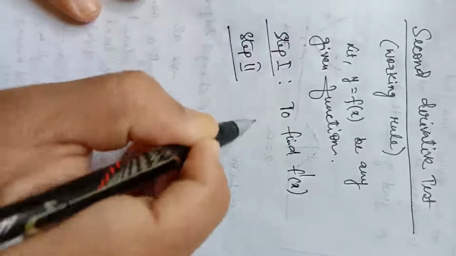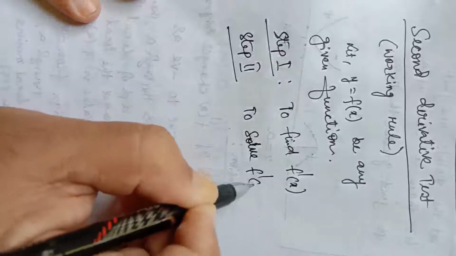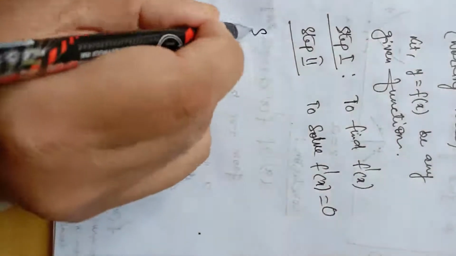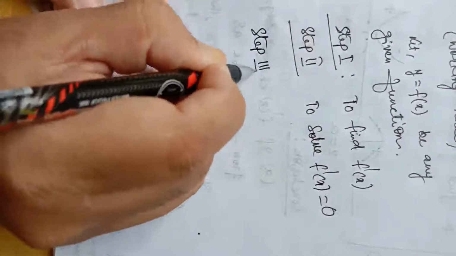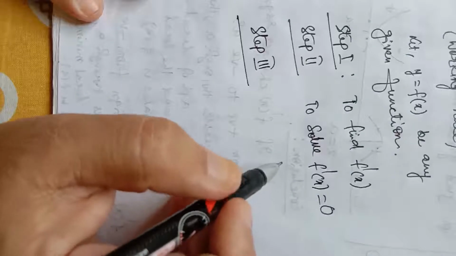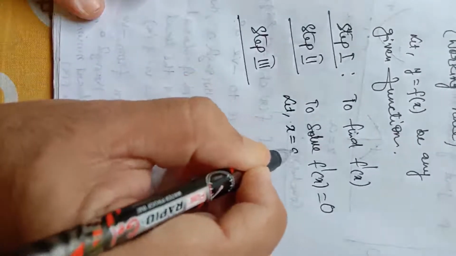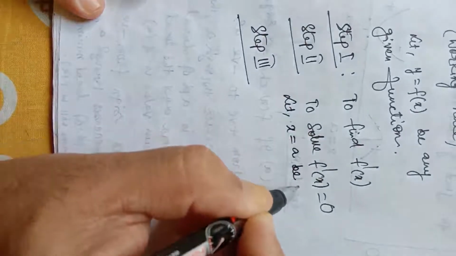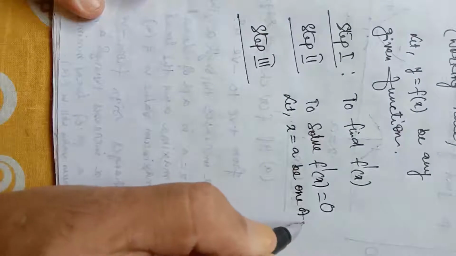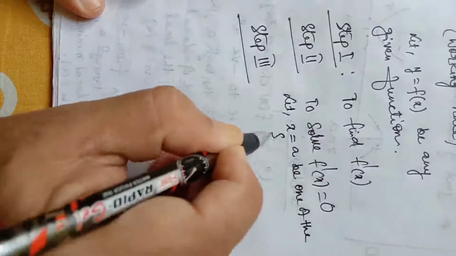Our next step will be to solve f dash x equal to 0, which will give us the stationary points. To solve f dash x equal to 0, let x equal to a be one of the solutions. This equation may have more than one solution. I have taken one of the solutions. Let x equal to a be one of the solutions.